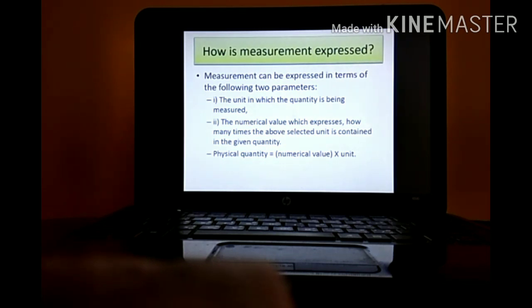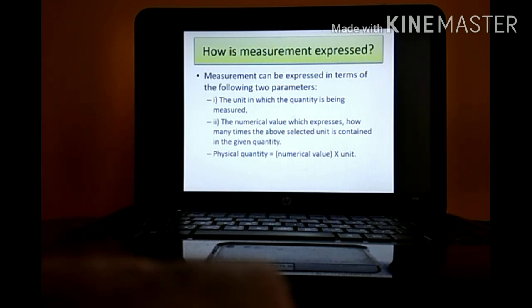Next one, how is measurement expressed? Measurement can be expressed in terms of basically two parameters. First one, the unit in which the quantity is measured. What unit? For measuring the temperature of a substance, we use degree Kelvin.